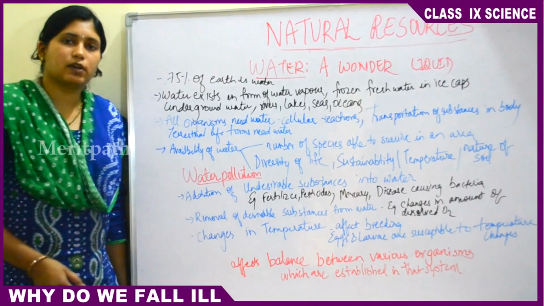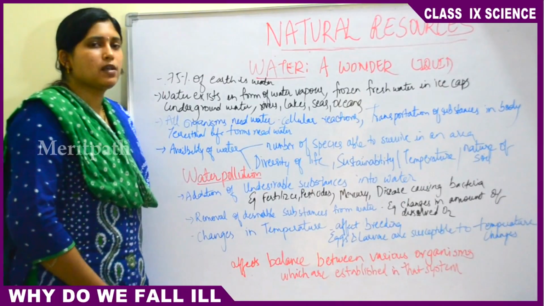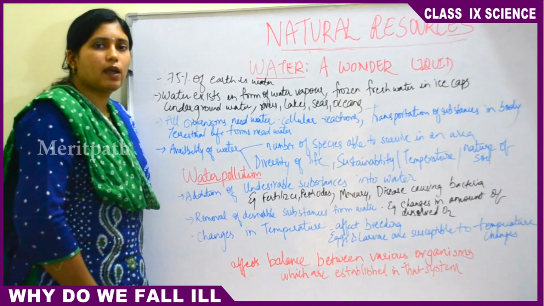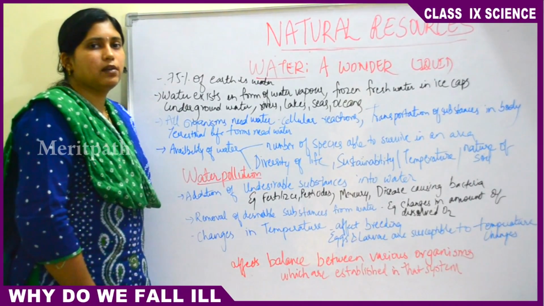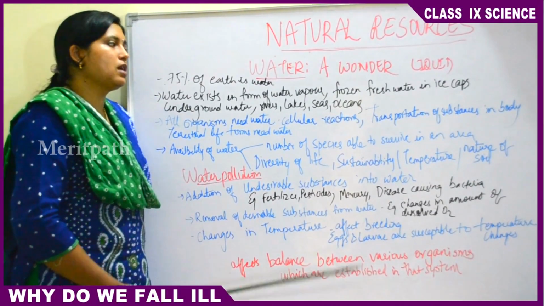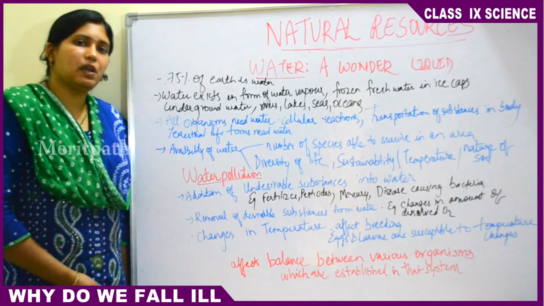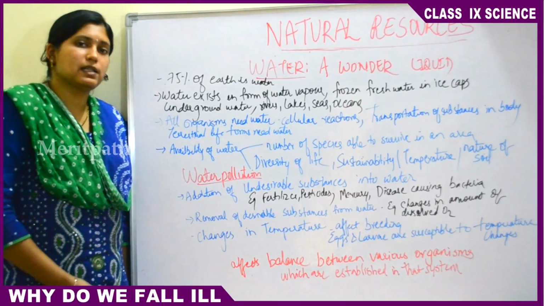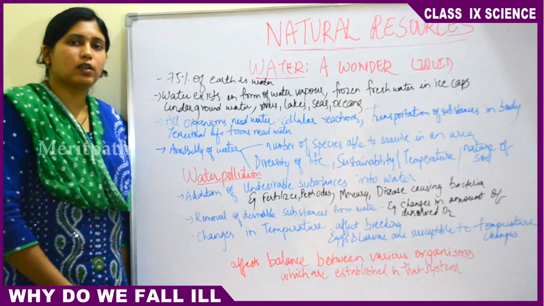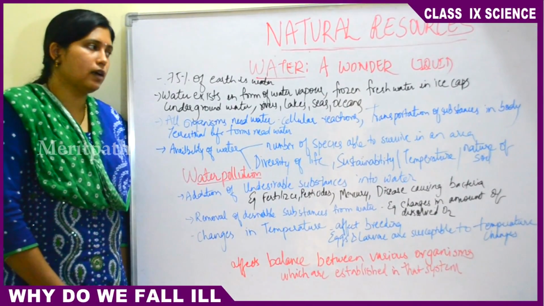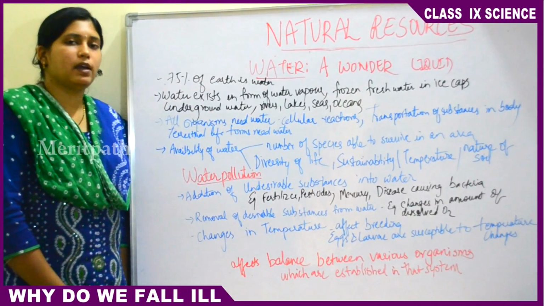What happens if there is water shortage? Nowadays we see a lot of drinking water shortage around us, because there is very little drinking water available in the total percentage of water. Only 1 or 2% is drinking water, and in this 1 or 2% also some amount is frozen. So if there is no water supply, people have to go to many places far away in search of water. They have to buy water in the form of water tankers, either government water tankers or private water tankers. So if there is a shortage of water, the survival of organisms will be very difficult.